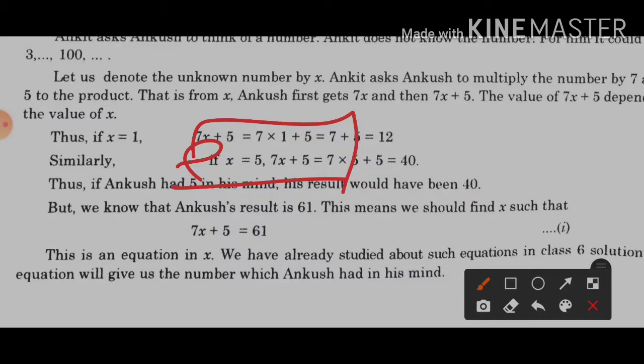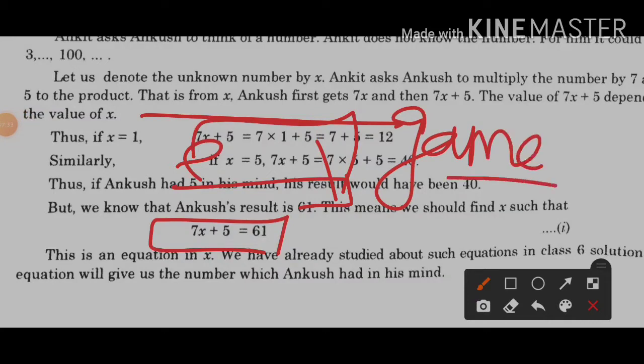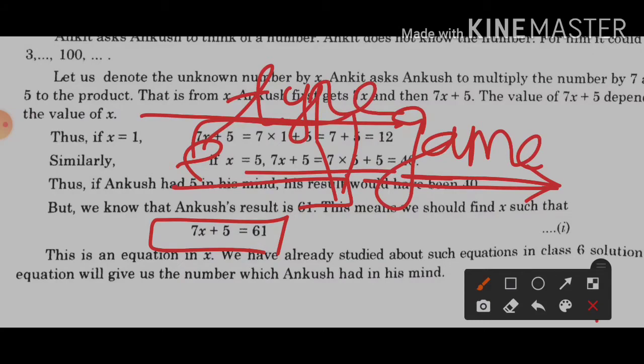And the first student, without knowing, how can he find the number thought by the second student? This one is a game type. Simple equations are a type of game by which we can easily find the number thought by the second person.